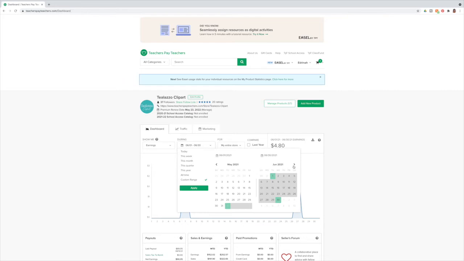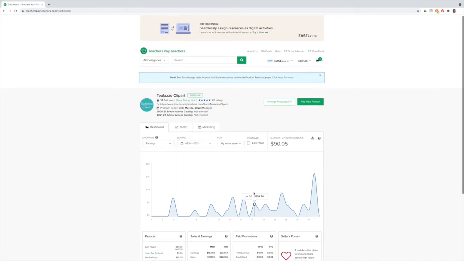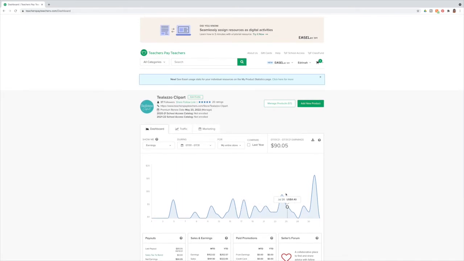And then going into June, July. So that was June. Let's go to July. So in July, oh my goodness, like $90. So from $4 to $90, wow, that was a massive jump for me. And what I feel like part of the success was, I think some teachers may be slowly getting back into starting to create for their classrooms to go back to school.